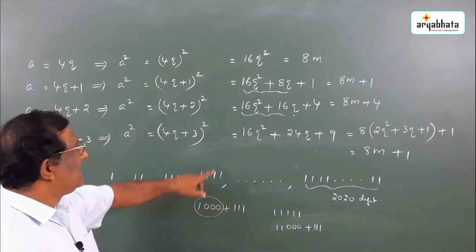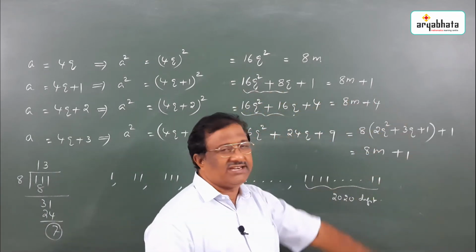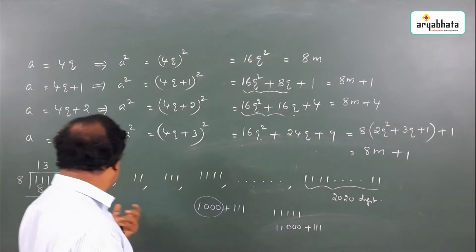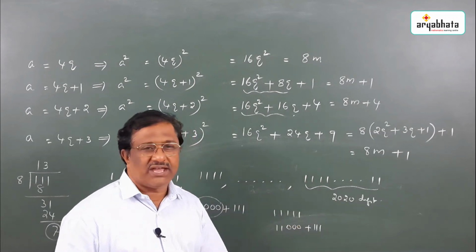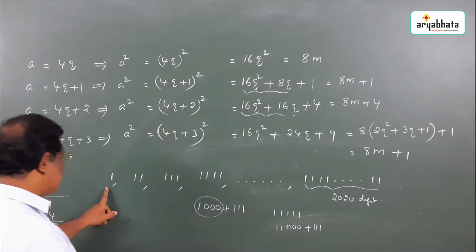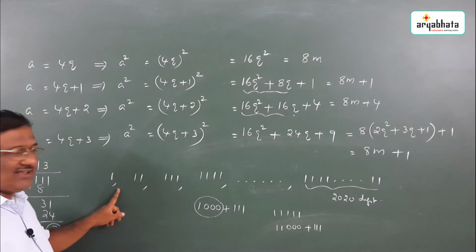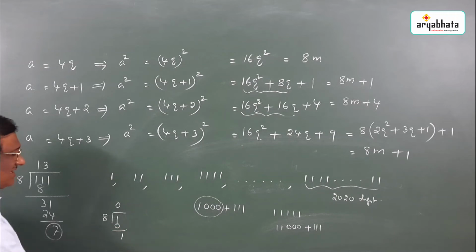And we know that a perfect square leaves remainder 1 when it is divided by 8. But these numbers are giving remainder 7. Therefore, none from this sequence can be a perfect square except this one. When you divide 1 by 8, the quotient is 0 and the remainder is 1.